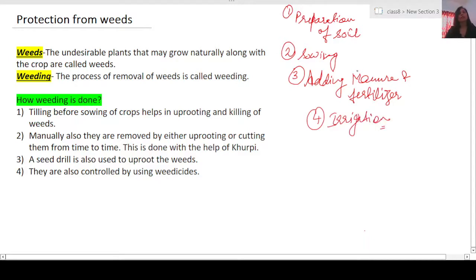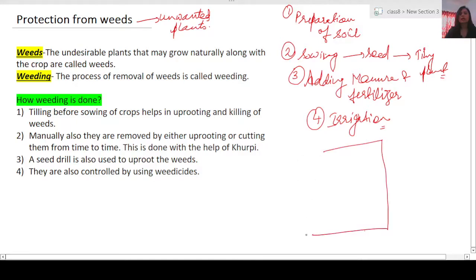Now see, sowing means the seed. Once you have added the manure, the correct amount of fertilizer, and you are giving water, the seed will give you a tiny plant or the crop, in general. Now this tiny plant needs to be protected against the weeds and the pests. What are weeds? Weeds are simply unwanted plants.